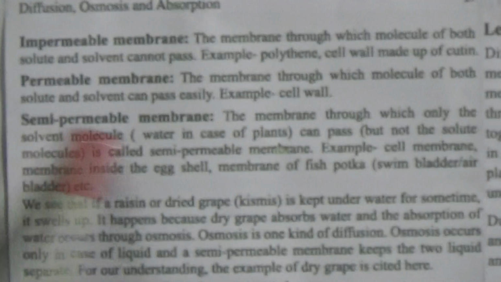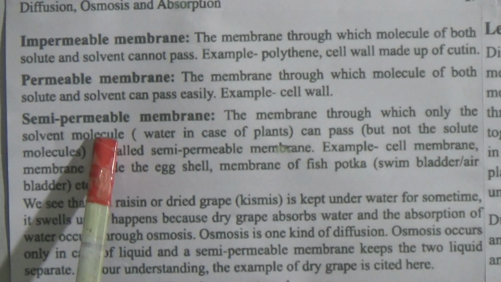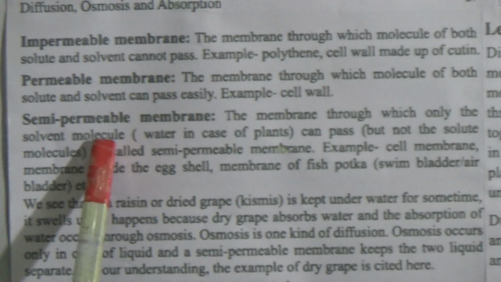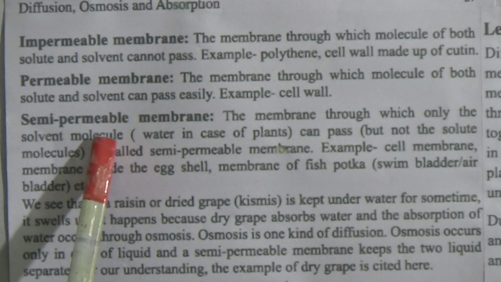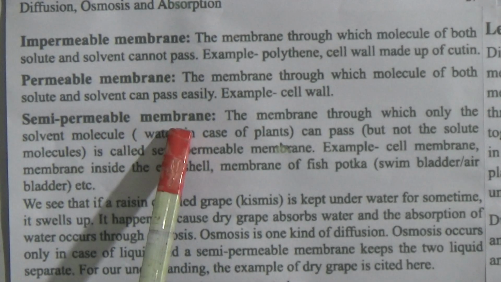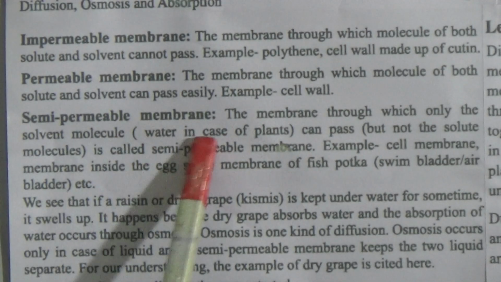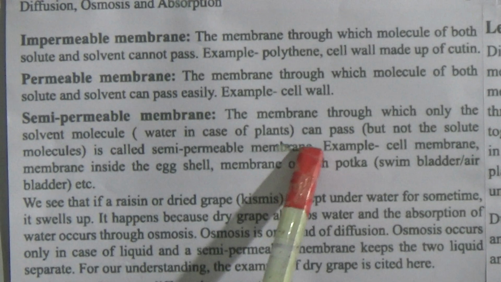Now come to the semi-permeable membrane: the membrane through which only the solvent can pass. If the solution is water and sugar, sugar is the solute and water is the solvent, so only water can pass. In the case of plants, because plants take water from the soil, water can pass through the semi-permeable membrane.